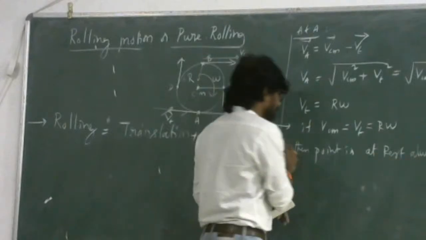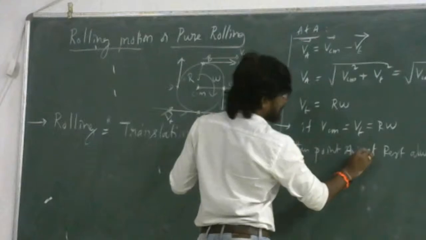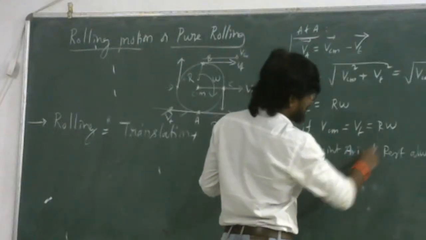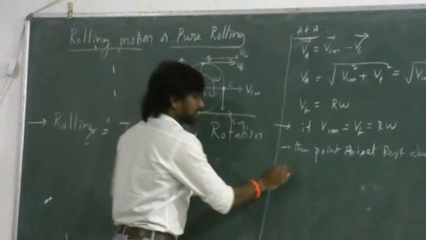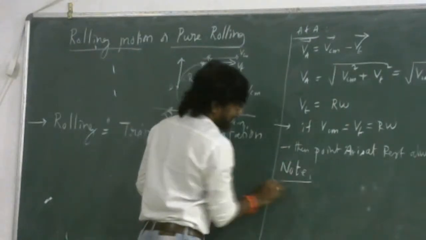Then the point A is always at rest. This is the condition for pure rolling. So write this down as a note. We get a direct question like this: condition for pure rolling.